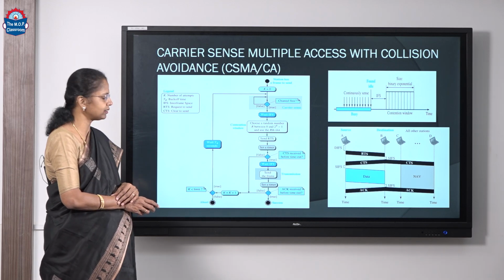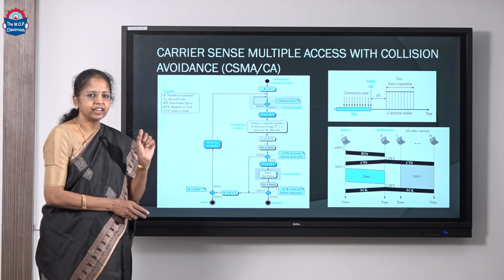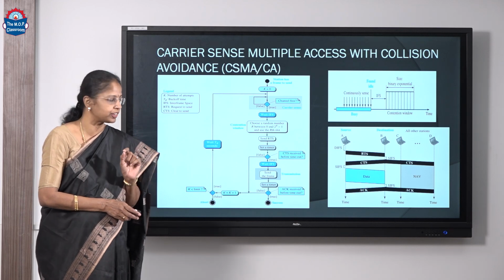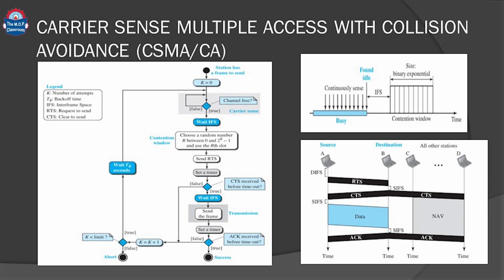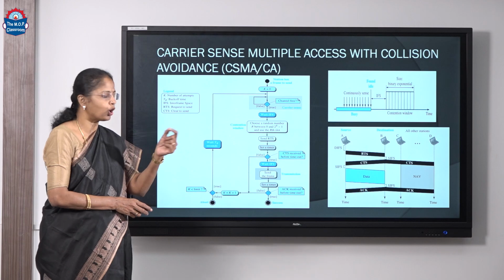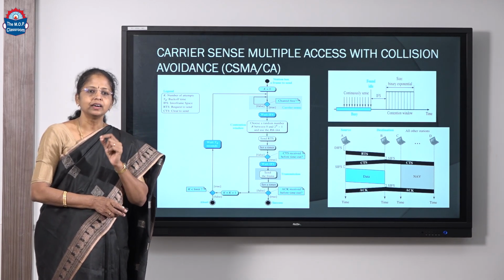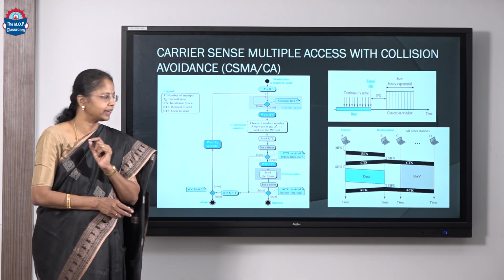Now, coming to RTS and CTS, when station A has frames to be transmitted to B, station A has to send an RTS packet. What is this RTS packet? Request to send to station B. Station B, after receiving RTS, will wait for a short time called SIFS, short interframe space, and then it sends CTS. CTS is nothing but clear to send. This CTS packet travels to all other stations in the medium, indicating that station A and B are going to transmit data between each other. So, all these other stations will refrain from sending any data.